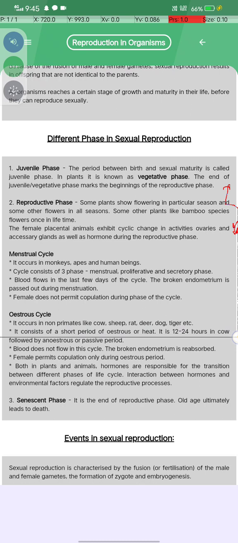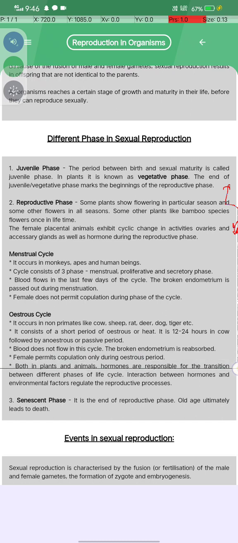And it consists of a short period of oestrus, or the heat. It is 12 to 24 hours in the cow, followed by the anoestrus, or the passive period. Blood does not flow in this cycle. The broken endometrium is absorbed, and the female permits copulation only during the oestrus period.